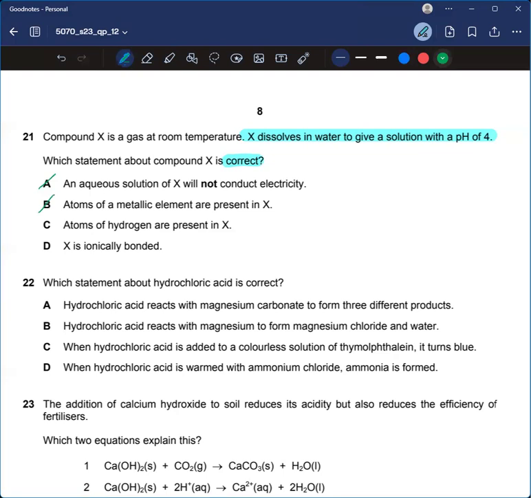C, atoms of hydrogen are present in X. I'm not sure, but let me see C part. D, X is ionically bonded. No, as it is a gas at room temperature, that means it is a covalent compound. So D is also incorrect. So eventually C is the correct answer.